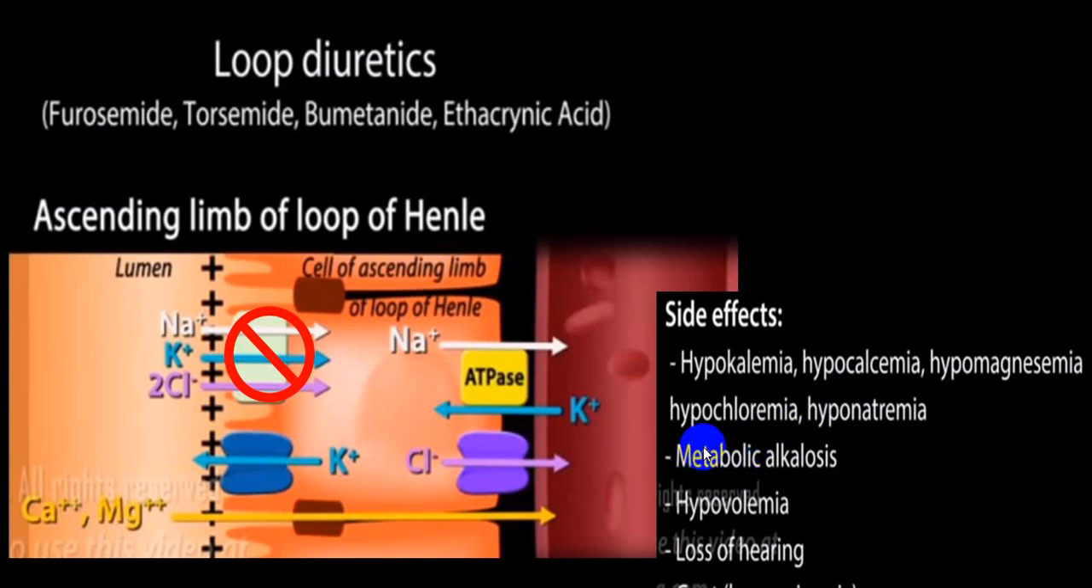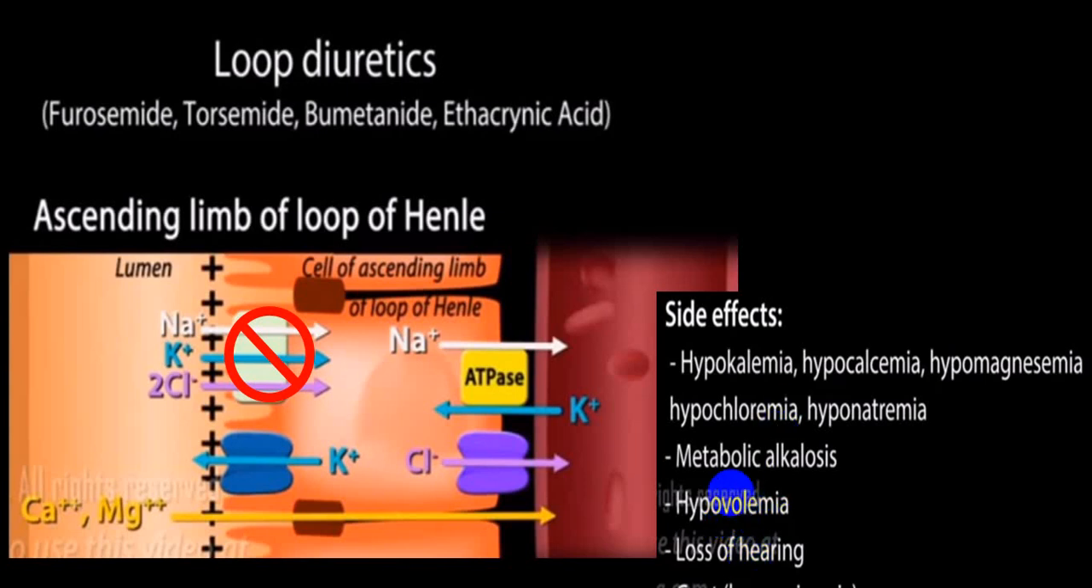Because it is producing little loss of H ions also, it can end up with metabolic alkalosis. There's a good amount of volume loss, so the person can develop hypovolemia, and secondary to hypovolemia, the person can end up with hypotension, postural hypotension.